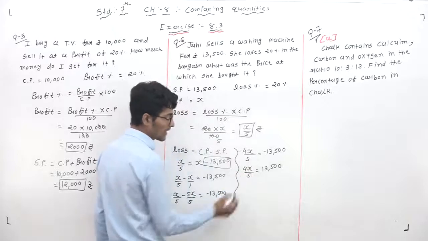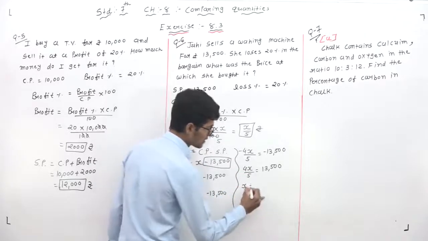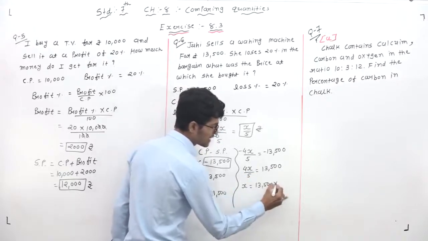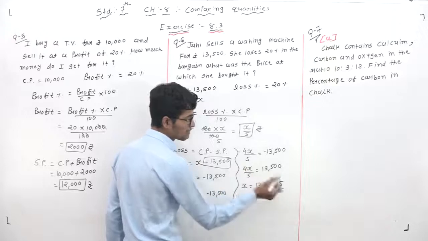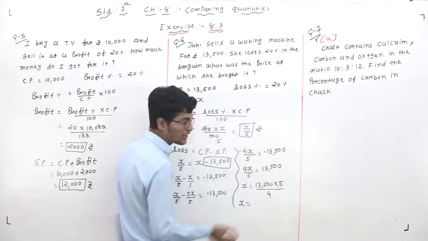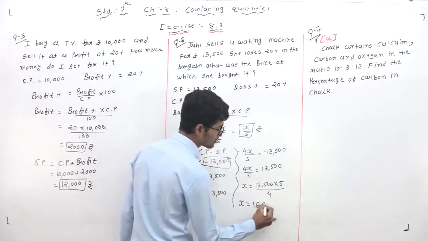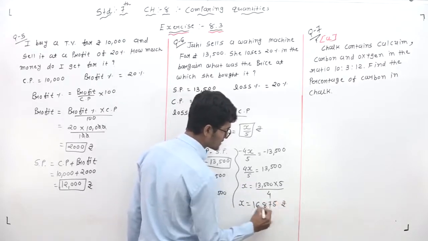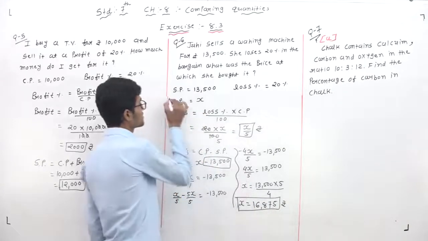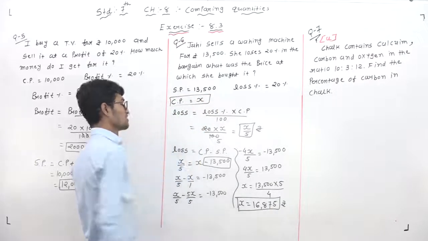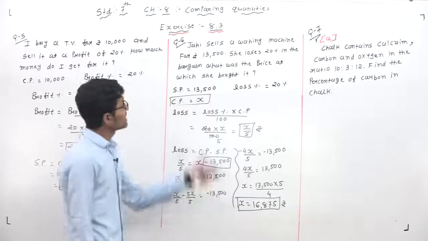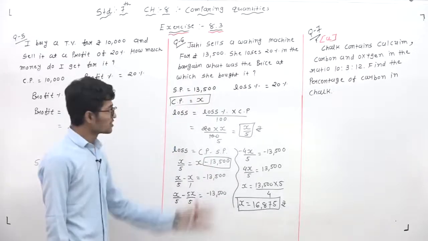We will find the value of X. So write down X, and 13,500 as it is. The 5 in division moves to the other side as multiplication, and the 4 in multiplication moves to the other side as division. So if you multiply and divide, the value of X is equal to 16,875 rupees. This means X is equal to 16,875, which means our cost price is equal to 16,875. So understand, students? Clear how to solve this type of question? This one is important.